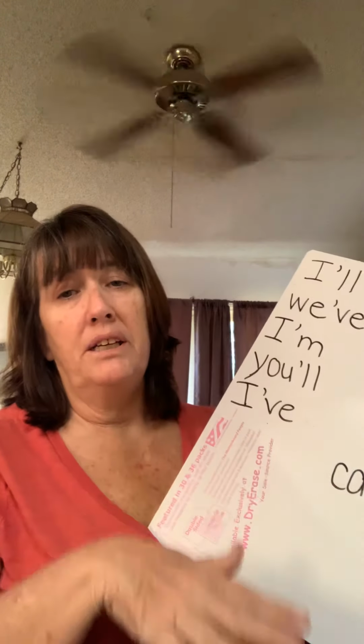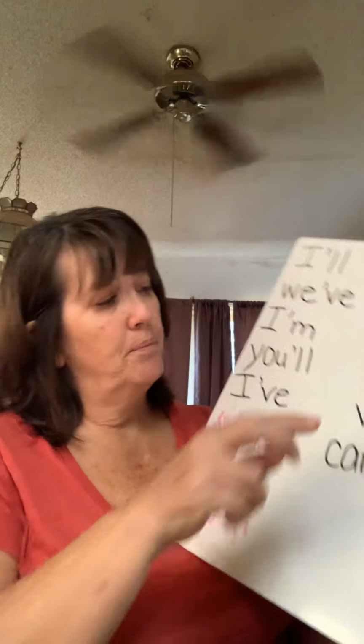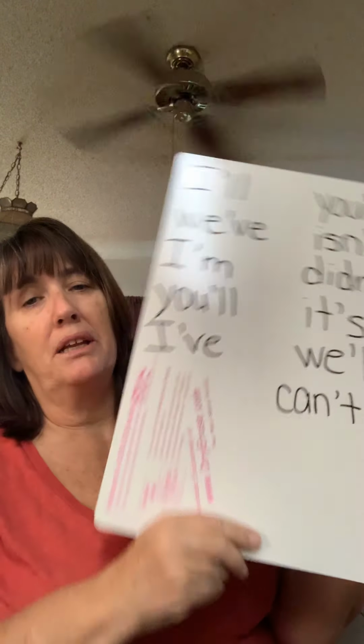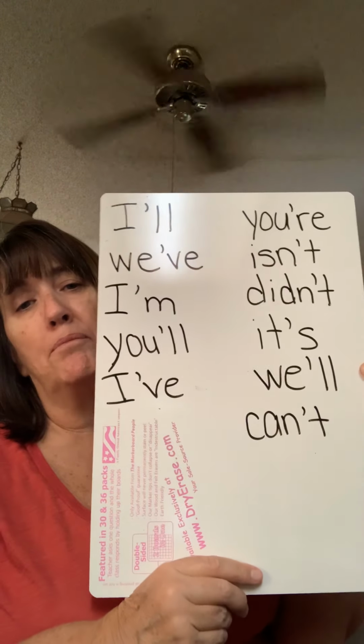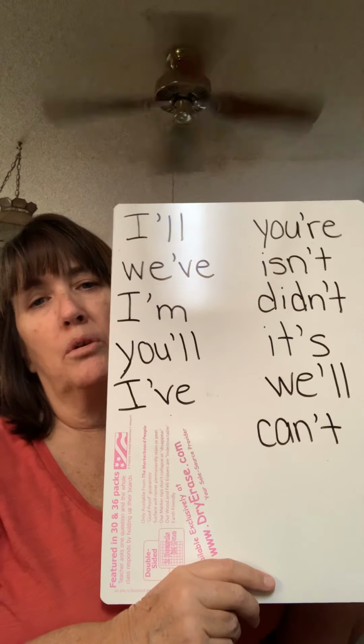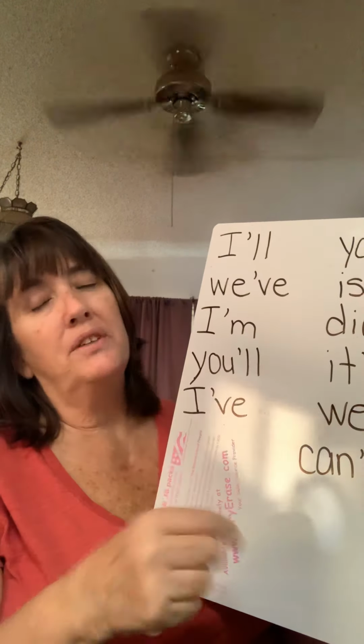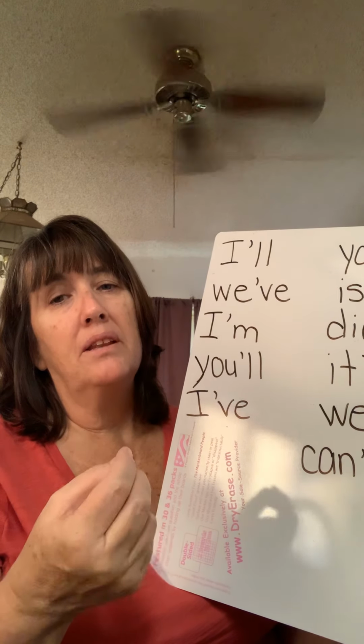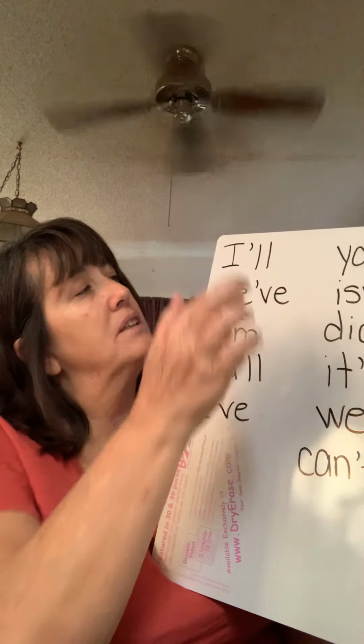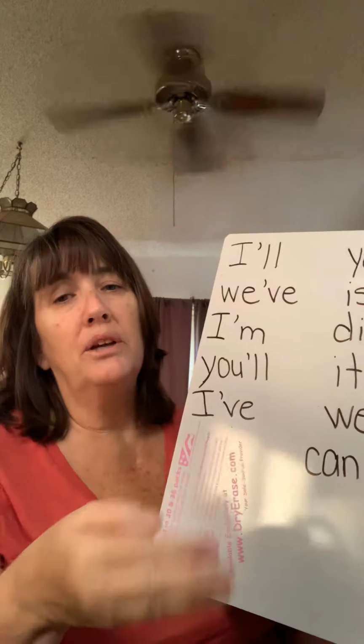All of these are two words, and the apostrophe takes the place of the missing letters from the second word, usually. So in I'll, the apostrophe takes the place of W-I. If it's an apostrophe L-L, we know that's a will.